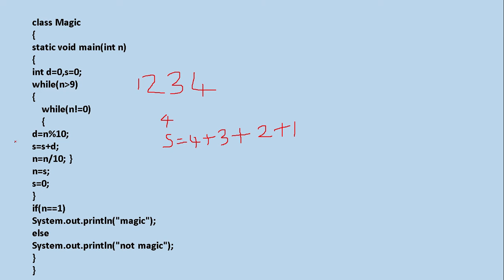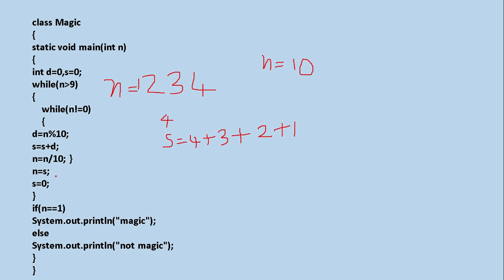Now coming over here, this is very important. The n we were having, this was n. Remember, this was n. Now n is going to change. n is equal to s. That means the new value of n becomes what? The sum. Please add this sum. This is 10. This will be the new n, not 1 2 3 4. Remember this, the value of n will be 10.